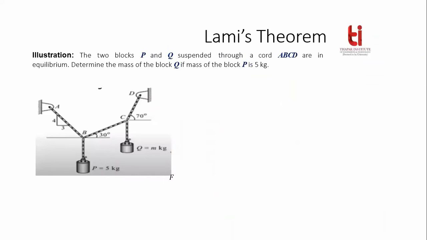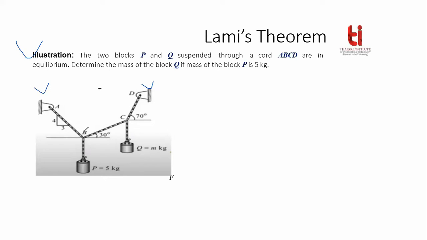Now we are going to solve some other problems. Let's suppose this is a problem given to us, and here there are two supports, and between these two supports you are using a rope, a cord. The name of this cord is A, B, C, D.